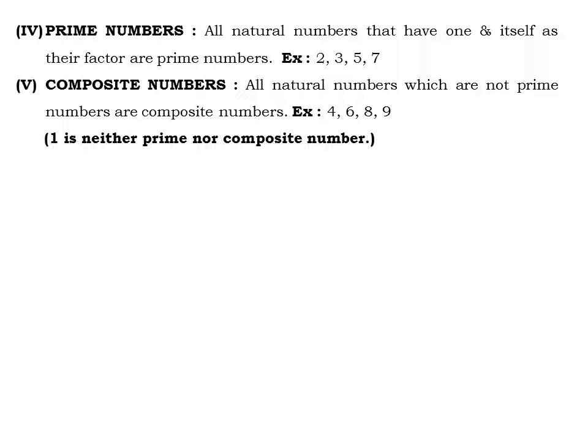What we have seen is that a prime number is a number which has only two factors, the number itself and 1. If we write the factors of 2, I will write 2 into 1. For 3, it is 3 into 1. For 7, it is 1 into 7. This is called prime numbers, and those numbers which are not prime are called composite numbers, like 4, 6, 8, 9 and others. In these two terms, we have to remember that 1 is neither a prime number nor a composite number.